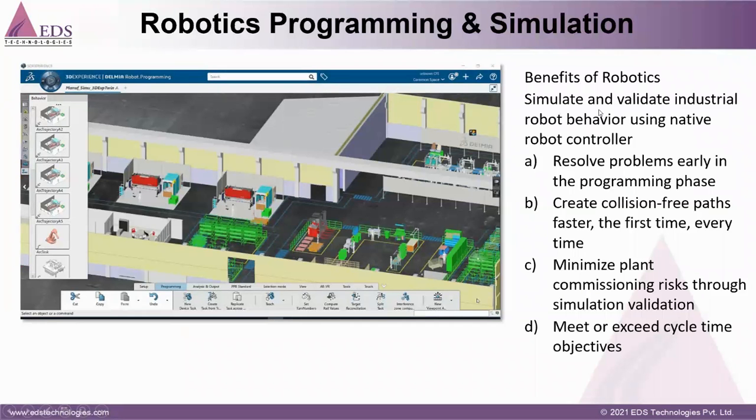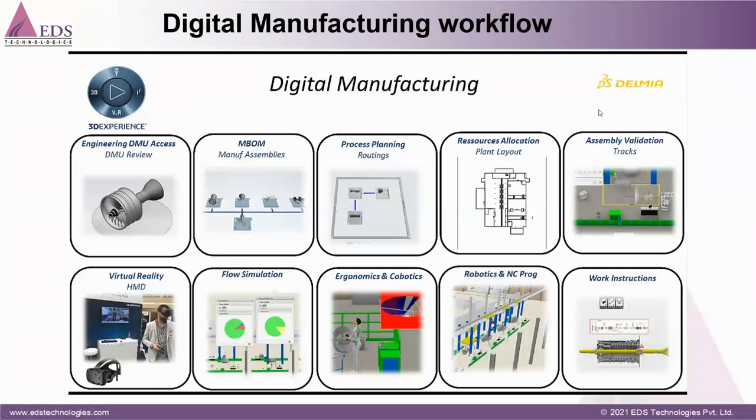Now we have covered all the disciplines for this digital manufacturing flow. Okay, now this is the digital manufacturing flow. If you can see my screen, this is the total flow. The first one you can see is the engineering DMU access, meaning this turbofan assembly has been designed and released by the R&D team.